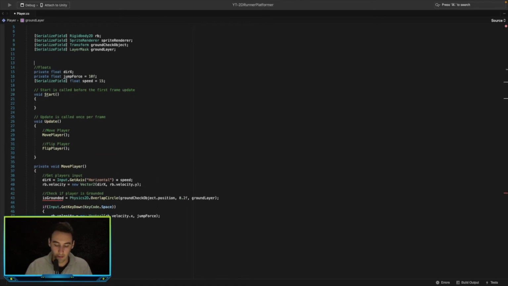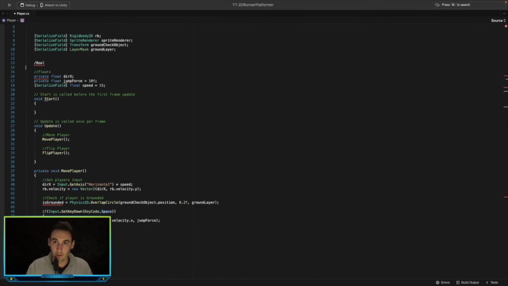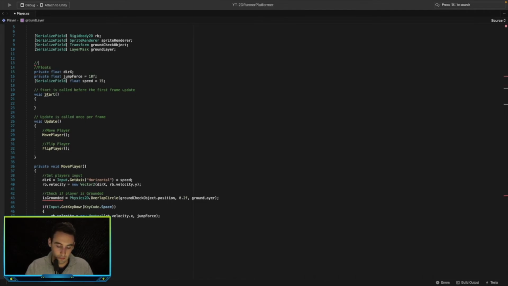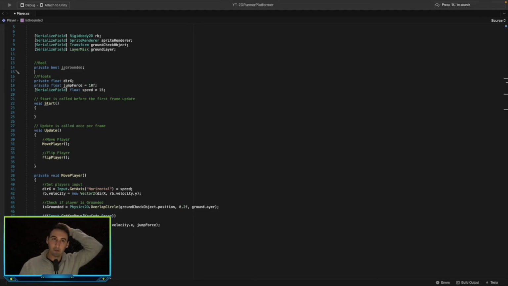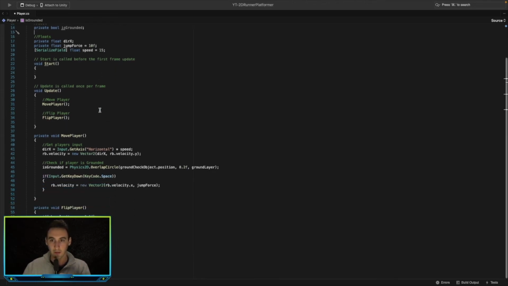Okay, so let's go ahead and create a boolean. Private bool is grounded. So that's going to check if the player is grounded on the floor, then it will allow the player to jump whenever they press space, but if they're not grounded then they can't jump.